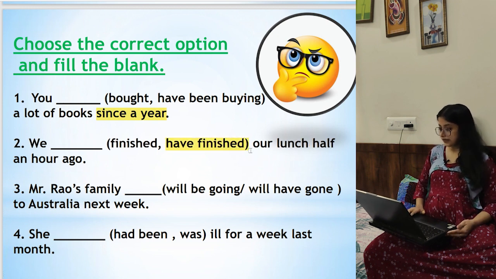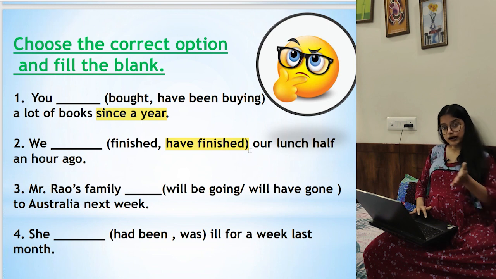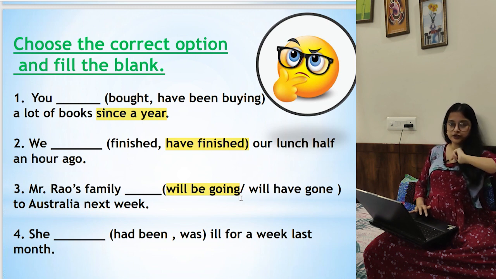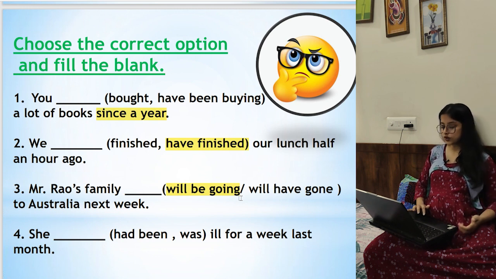Mr. Rao's family dash to Australia next week. So next week it is talking about, but not by the next week. So Mr. Rao's family will be going to Australia next week. It is not saying that by next week Mr. Rao's family will be in Australia. No. Then it would have been will have gone to Australia. It is just saying Mr. Rao's family will go there next week. So simple past, simple future, so will be going.